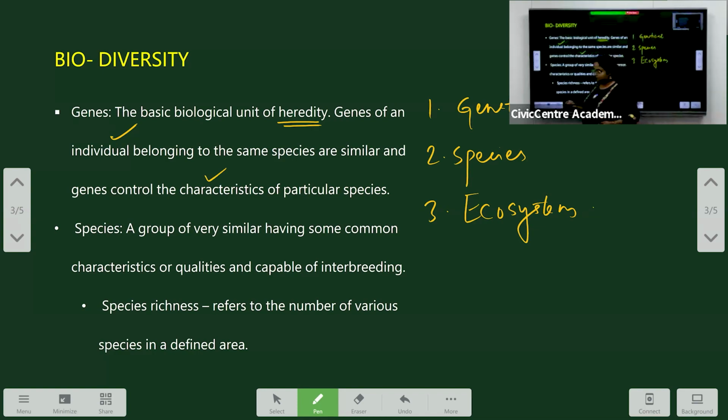So, what is the importance of genetical diversity? We need to understand that the same gene in the same organism, like humans, is transferred from the parent to the offspring. But we observe that two brothers are not similar or identical. Why does it happen even when the same gene is transferred? Because of genetical diversity. Here, the gene that is transferred is the same, but the traits or the characters are not the same. So, how are these traits selected? They're selected through the process of natural selection.